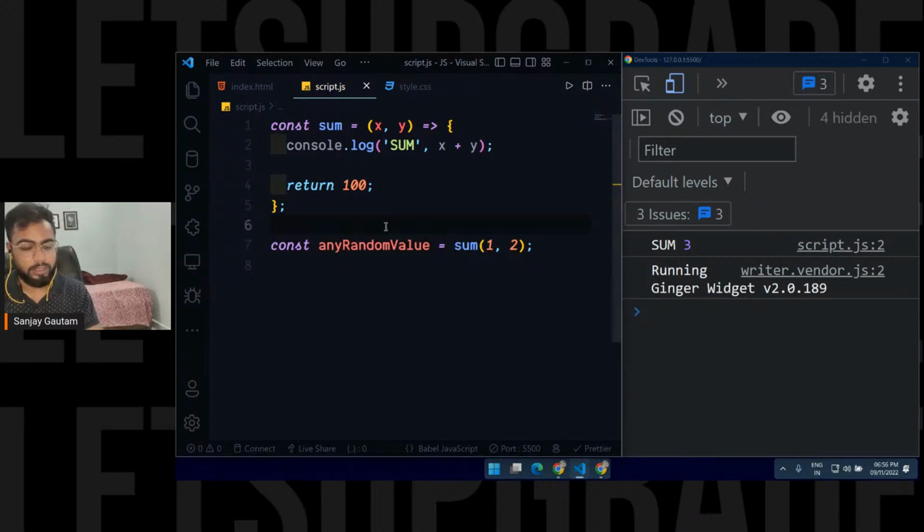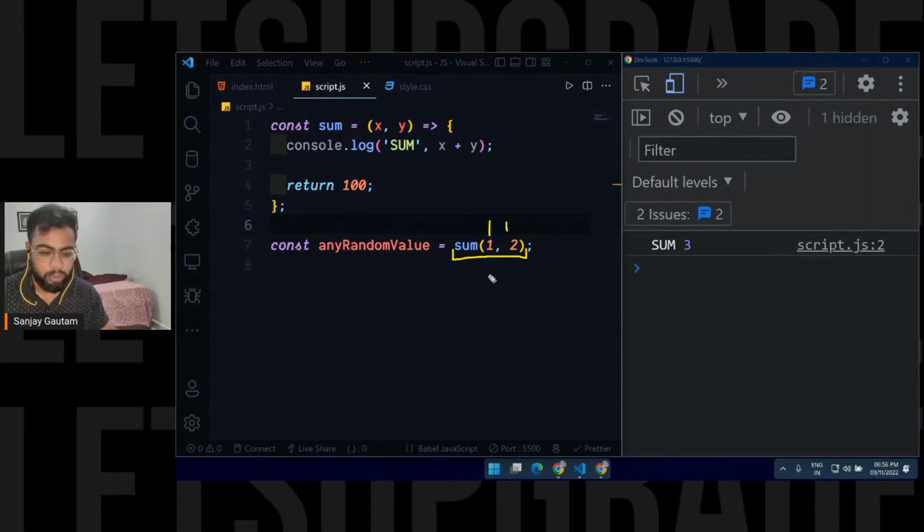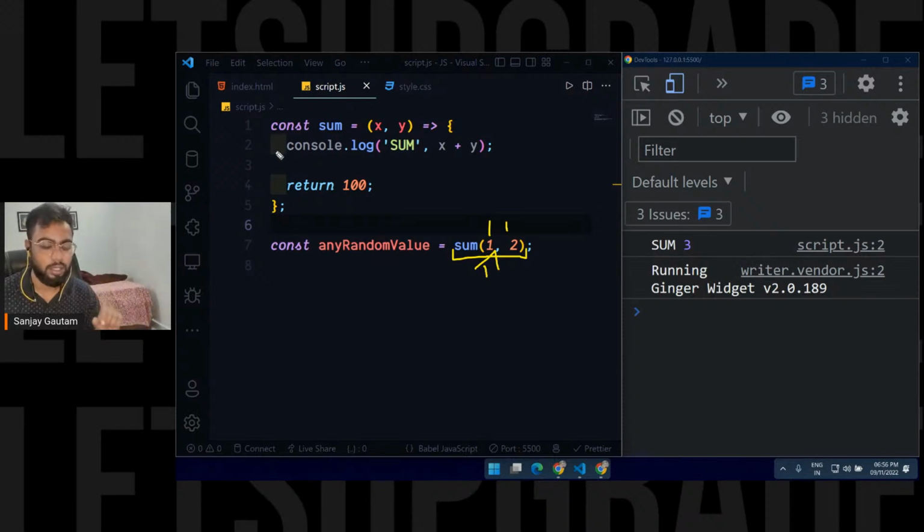Okay, so what is happening here? I'm calling my function here with the values 1 and 2. As soon as you write this, your function is going to start working. It's just going to execute whatever code you have inside the function. So the first line says console.log sum, x plus y.